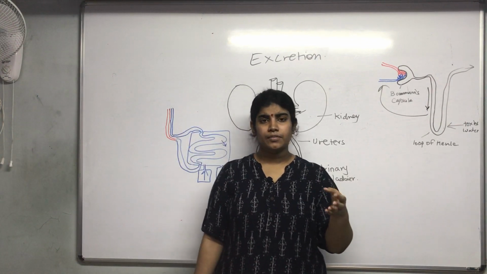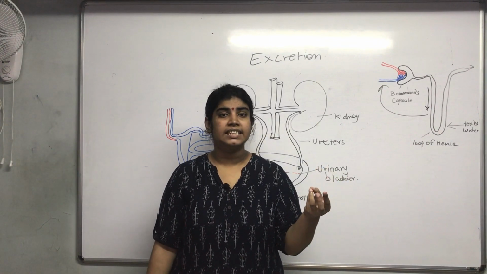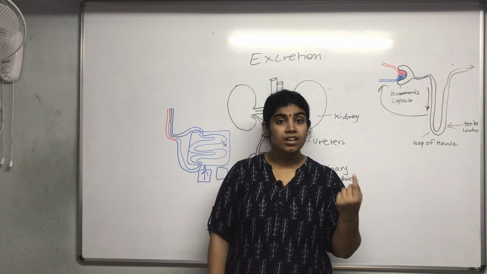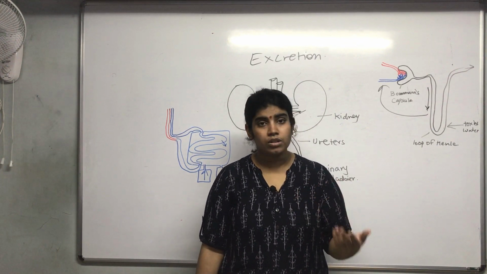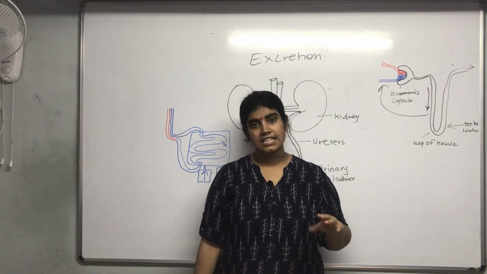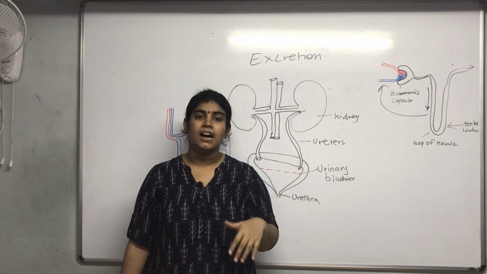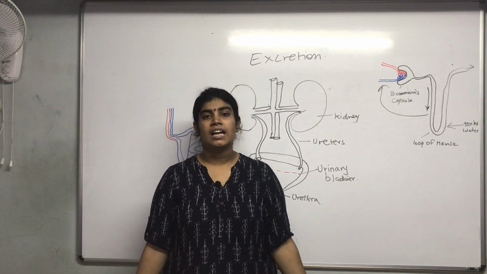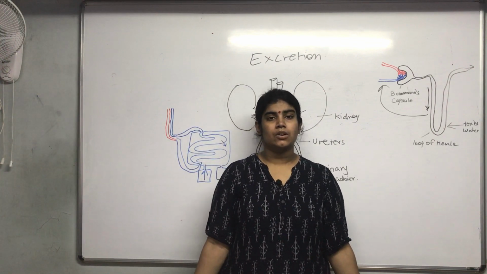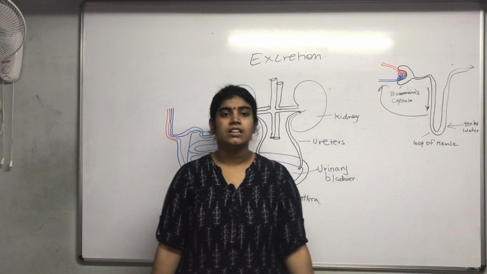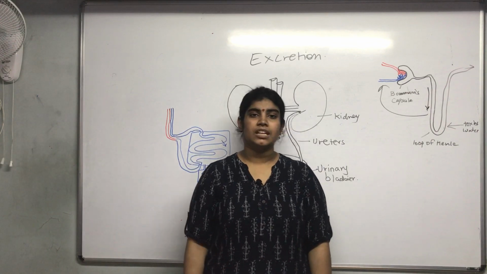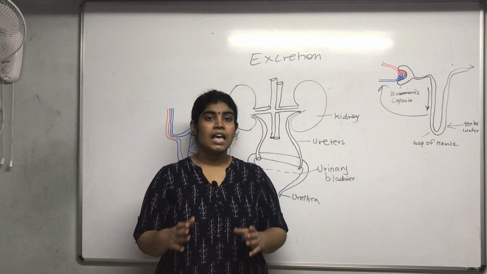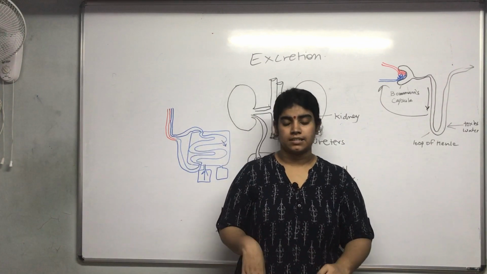Another way is that the rubber, the latex, etc. are waste products of the plant. The gums and resins are all waste products of the plant that have been excreted from the plant to the outer surroundings. So transpiration and release of carbon dioxide is a form of excretion that plants undergo via diffusion at night. So this sums up all the excretion processes in animals as well as in plants. Thank you.